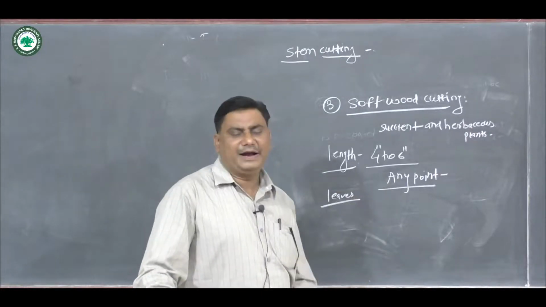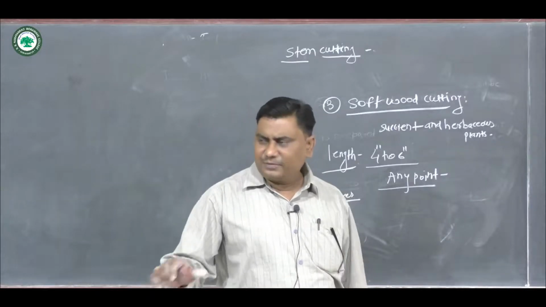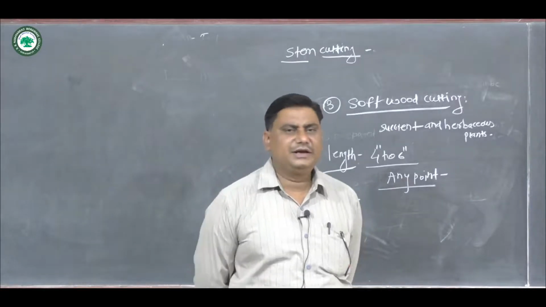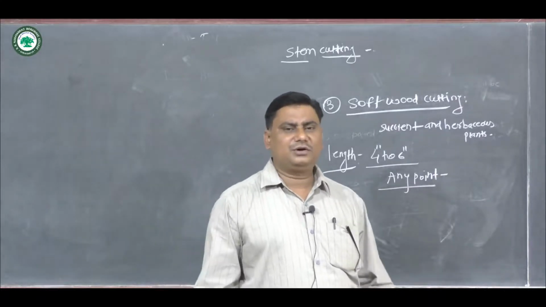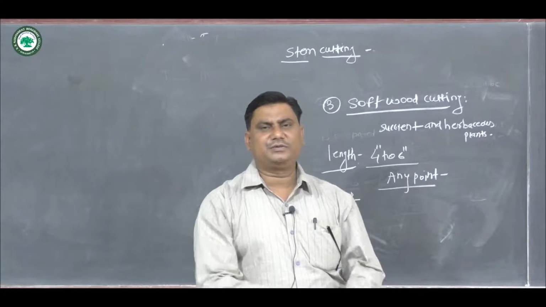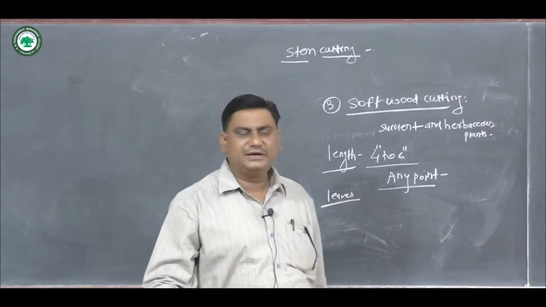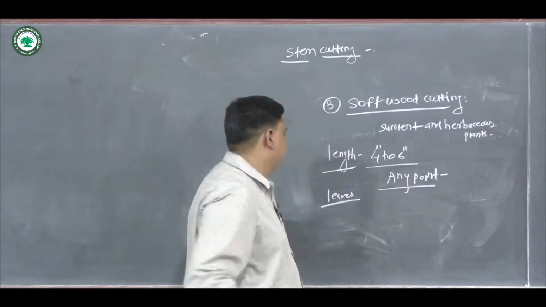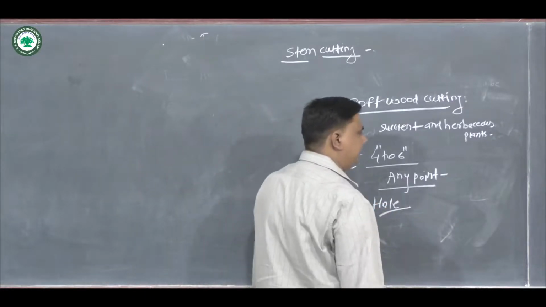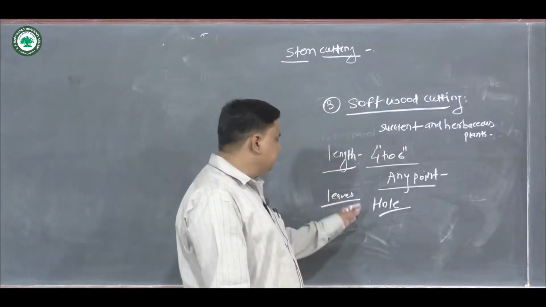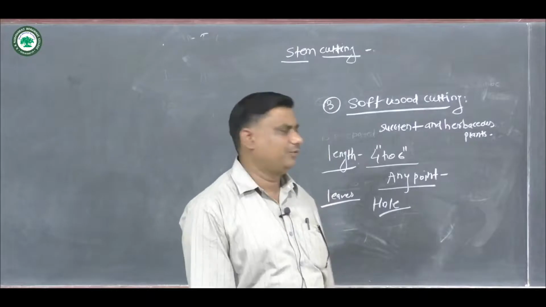Then at the time of planting, this softwood cutting being delicate, don't plant it directly into the beds or soil. First a hole is prepared, and then the cutting is inserted into the hole.